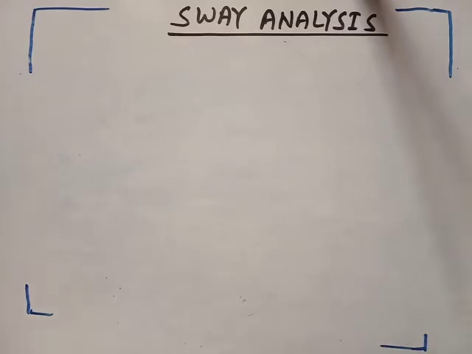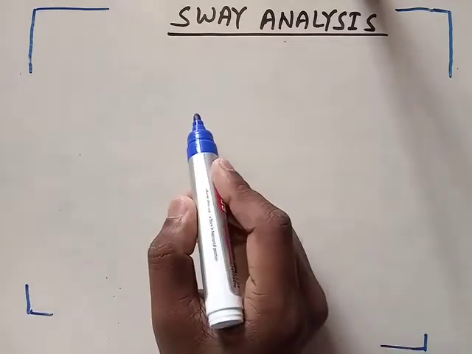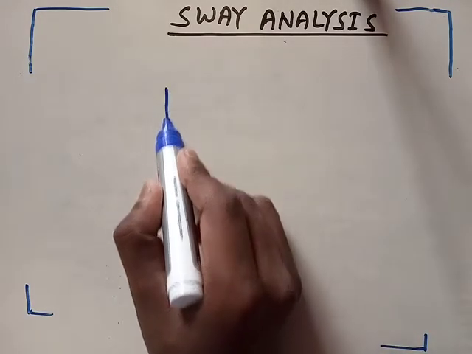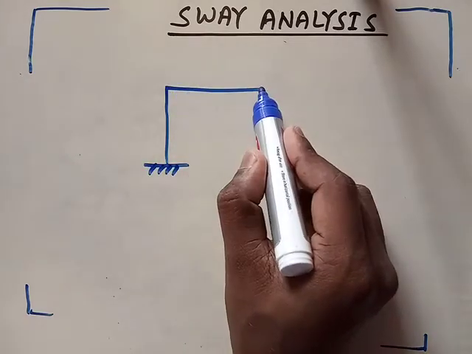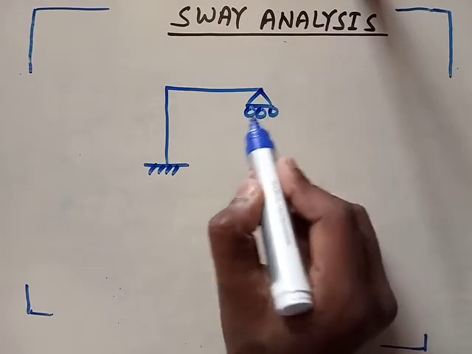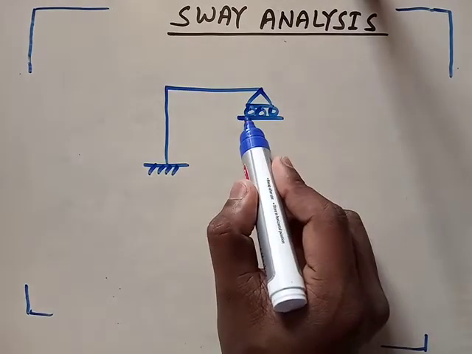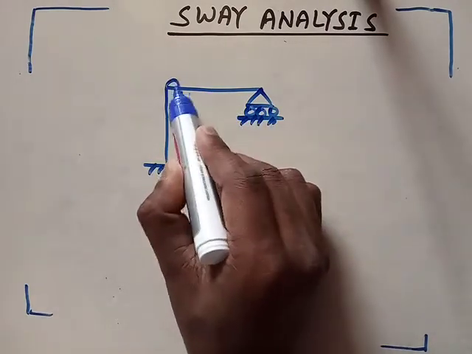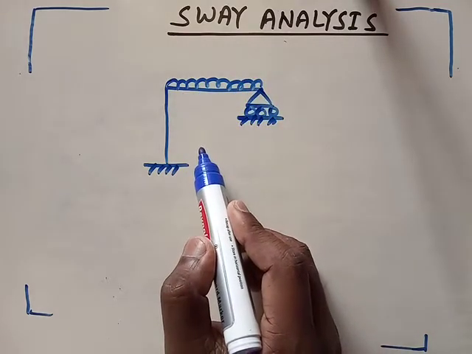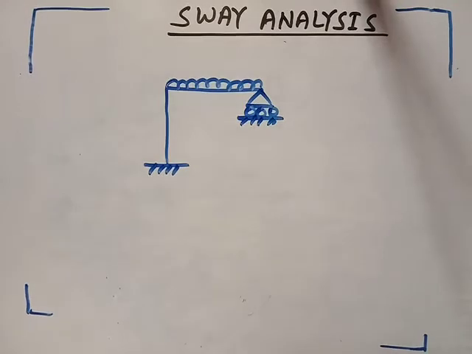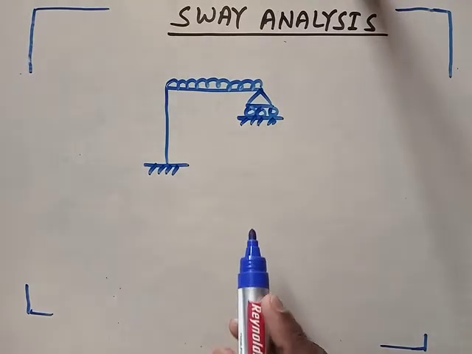For doing the sway analysis, initially, suppose this time I am taking a very simple frame. Suppose this is a portal frame, loading is provided here. In this case, see what is the direction of sway.